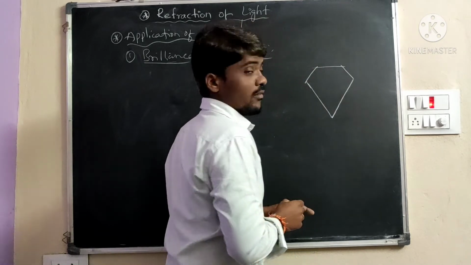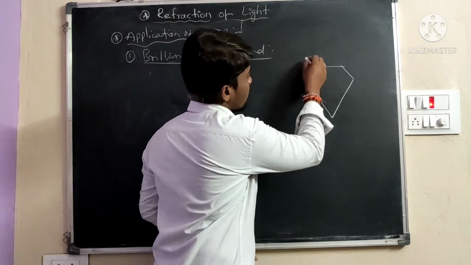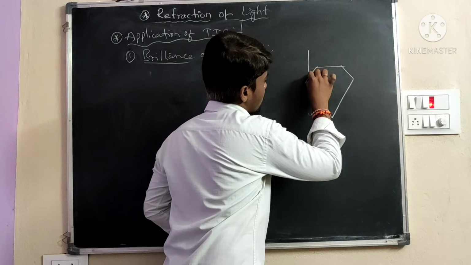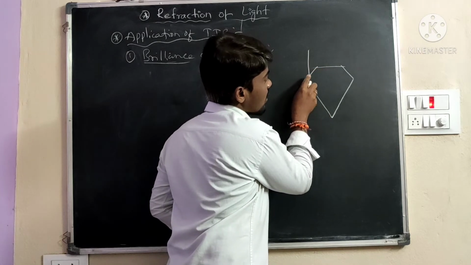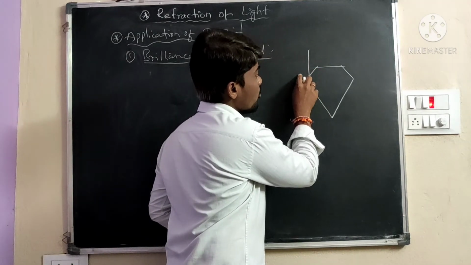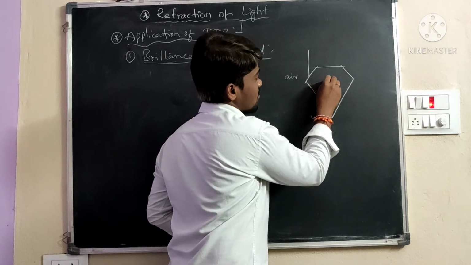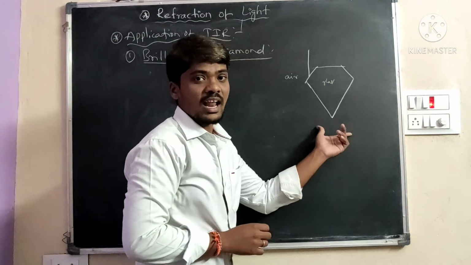When the light ray is striking on the diamond, there are two mediums. Here is the air medium, and inside is the glass medium. Diamond means a transparent glass-like material.